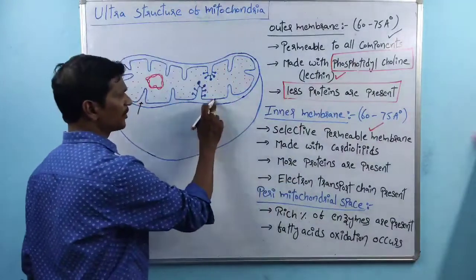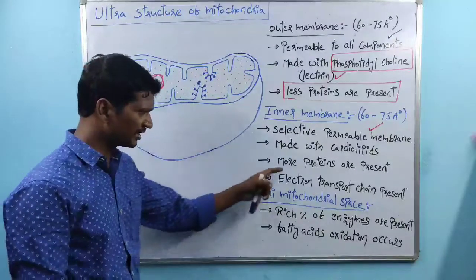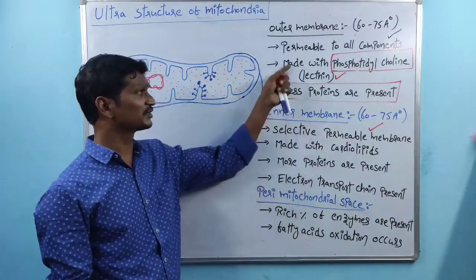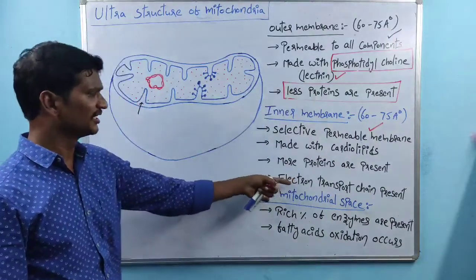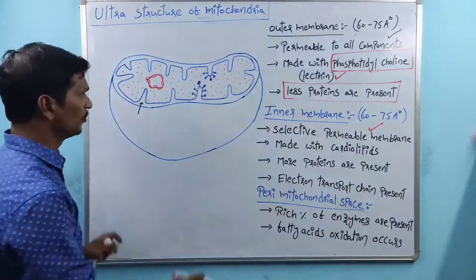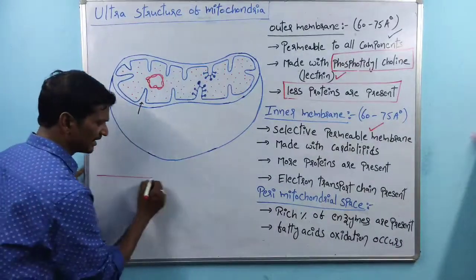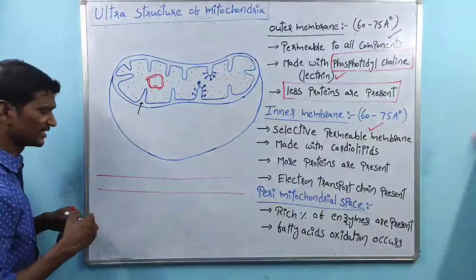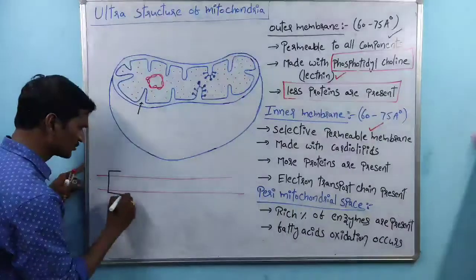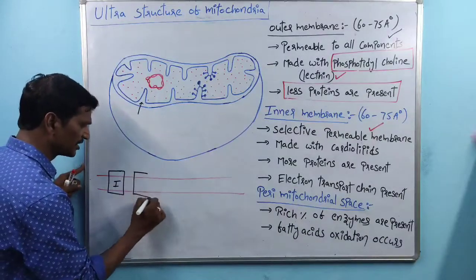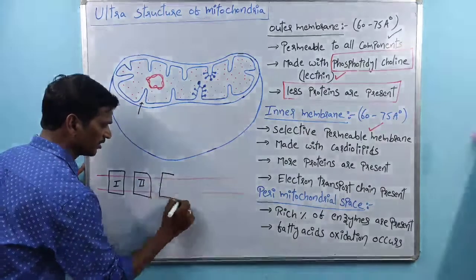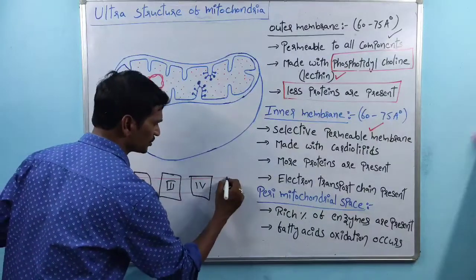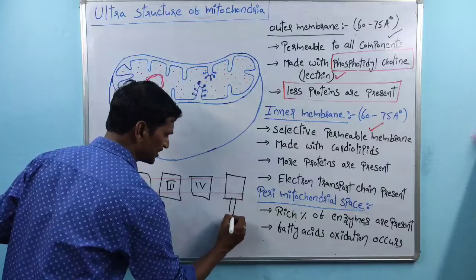More proteins are present in the inner membrane. Within the inner membrane there is a rich percentage of proteins. See, here these proteins form the electron transport chain. In the mitochondria, this is the inner membrane. Within the inner membrane, the electron transport chain is present. This is complex 1, this is complex 2, this is complex 3, right? And this is complex 4. So this is complex 5, the ATP synthase enzyme.